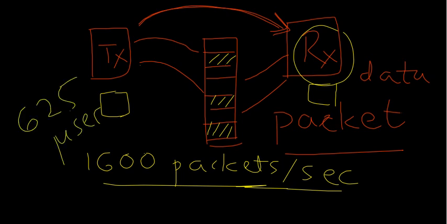If you take these 1600 packets per second and you have 79 different channels, that is 625 microseconds in different frequencies. This is very, very important. One packet will reach the destination in 625 microseconds. Another packet will reach the destination in another 625 microseconds. Like that, all the 1600 packets will reach the destination, each in 625 microseconds. But that is not important.